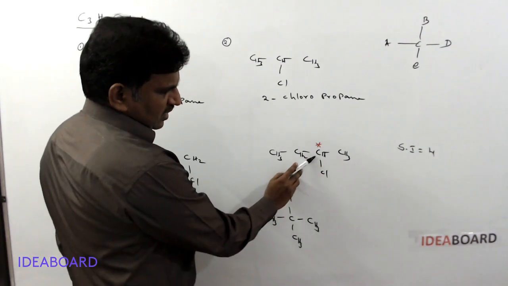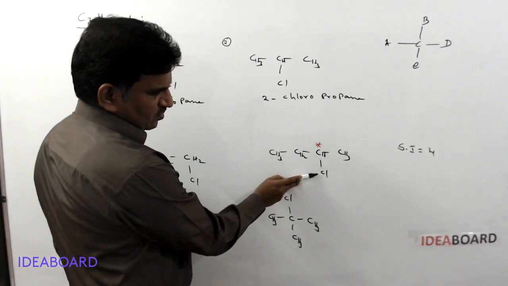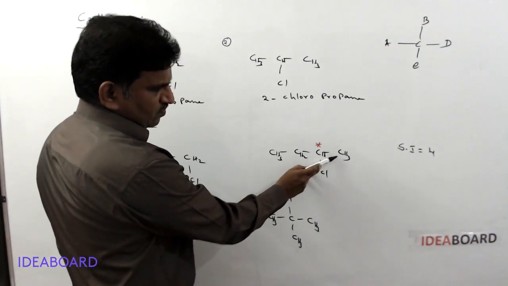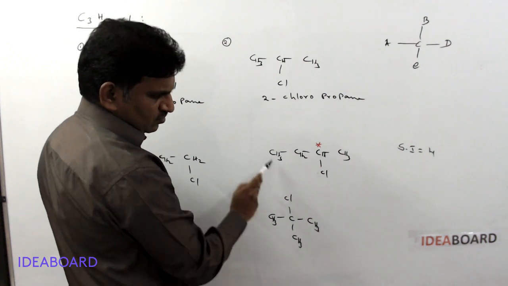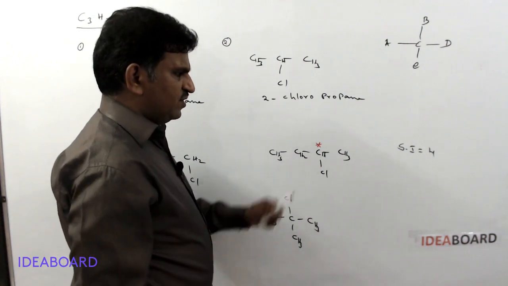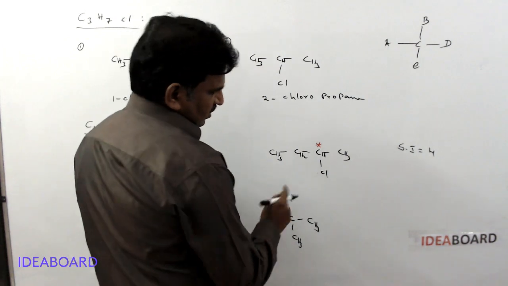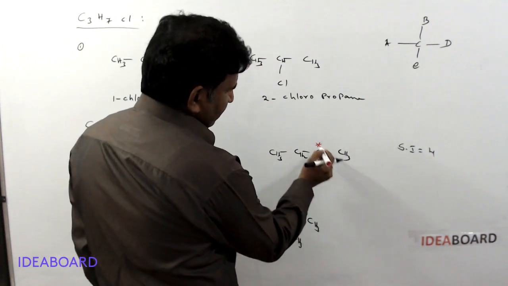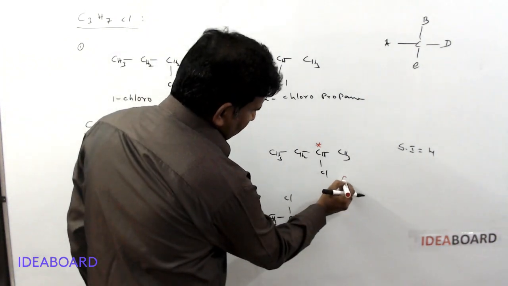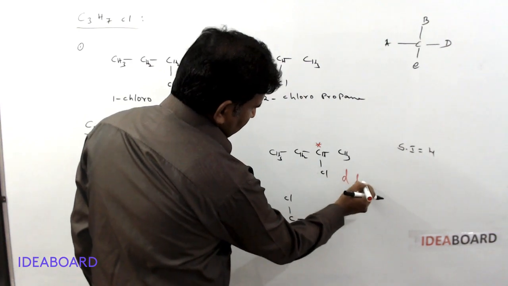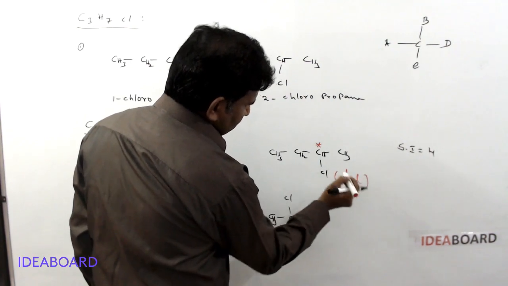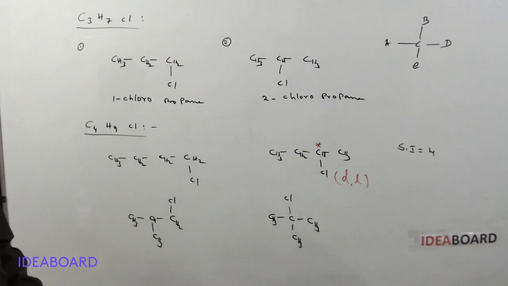Here this carbon is having 1 hydrogen, 1 chlorine, another methyl group, another is ethyl group. So it has 4 different groups. At this position, it is showing optical activity. So here we have D and L isomers. Chiral carbon has optical isomers, DL isomers.